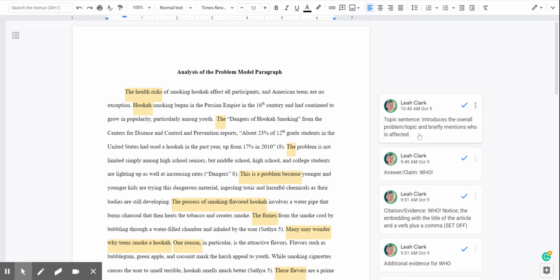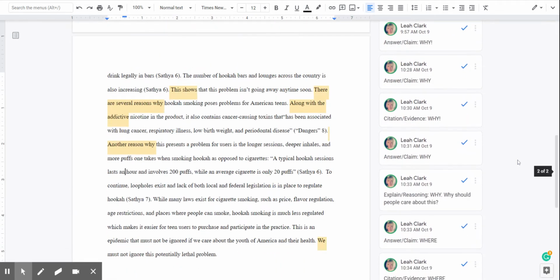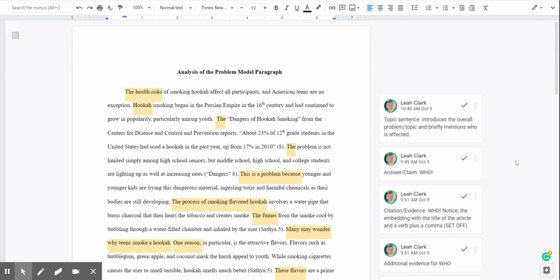And first, I'm going to read the whole paragraph so you can get an idea of just the overall nature of the paragraph. And then we'll go through and talk step by step about what makes this such an effective analysis of the problem paragraph. The health risks of smoking hookah affect all participants, and American teens are no exception.